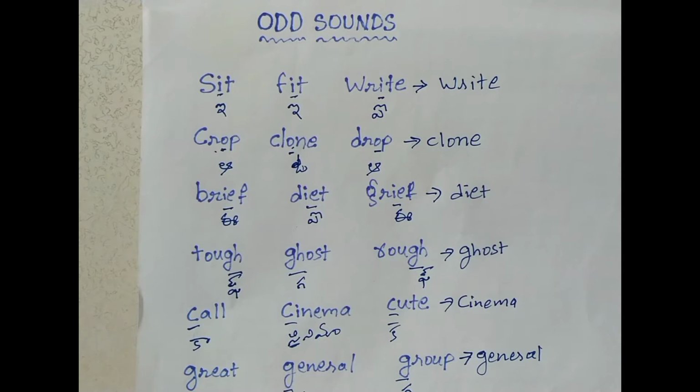What are called odd sounds? Odd sounds means 3 words will be given. From the 3 words, 2 words have the same sound and 1 word has quite a different sound. That different sound is called odd sound. So how can we identify the odd sounds? In every word 1 or 2 letters will be underlined or maybe printed as thick letters. By seeing those underlined or thick letters we can easily identify. How? Let's see.